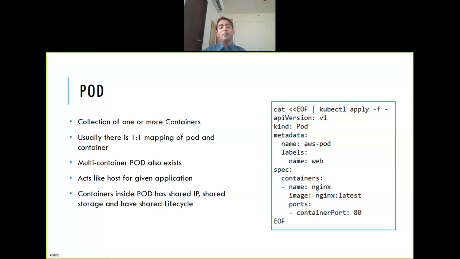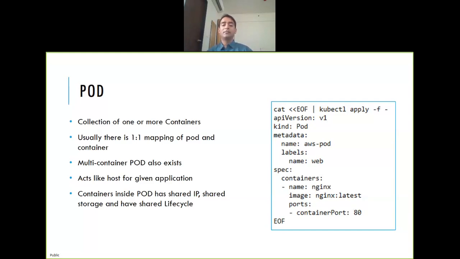And why is the container name required? If you have more than one container, how do you uniquely reference one container? Suppose you want to check the logs of the second container. You have to give the container name, right? So you have the container name as well as the pod name. Image, you know, right? Last time I was telling, containers are nothing but the running version of an image.